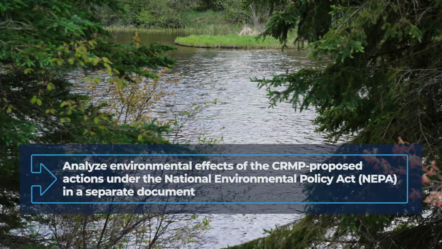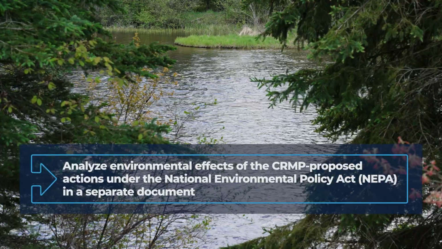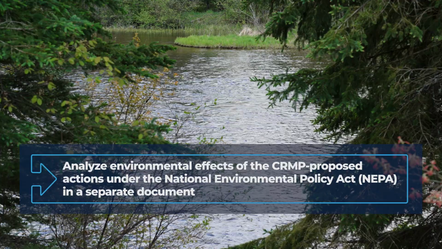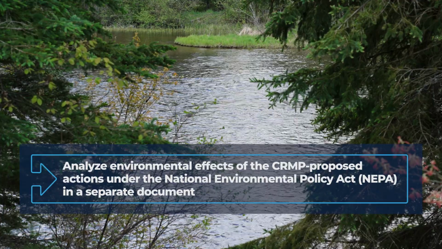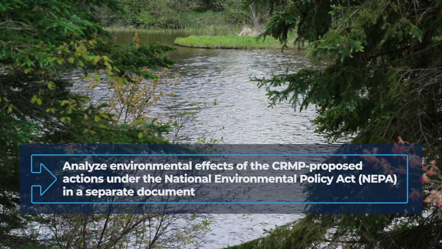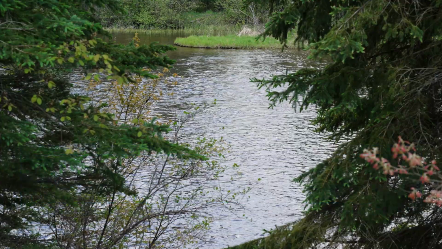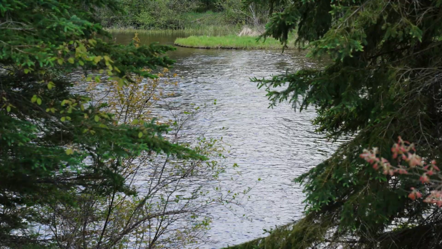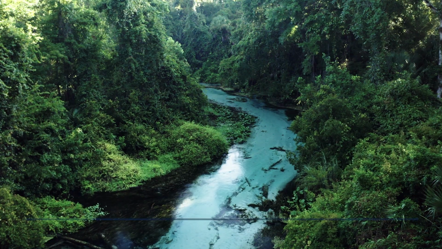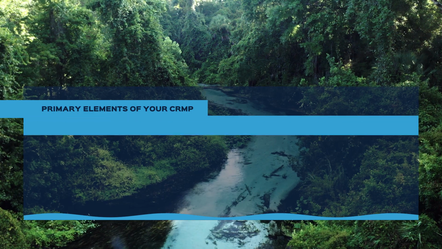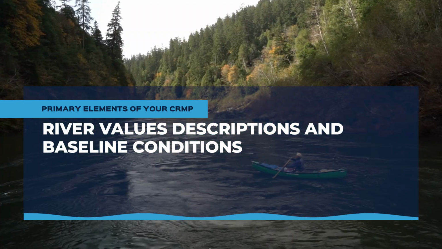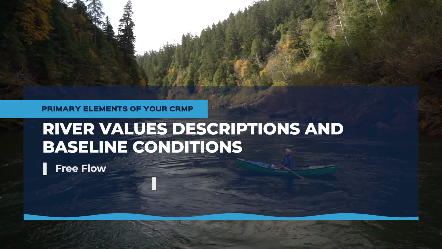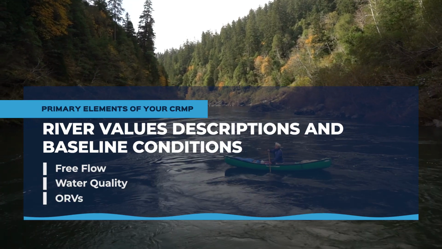You will need to analyze the environmental effects of the CRMP proposed actions under the National Environmental Policy Act, or NEPA, in a separate document. More about the NEPA process is covered in Video 7. Here are the primary elements of your CRMP that must be included, discussed, or considered. River values descriptions and baseline conditions. These include free flow, water quality, and ORVs.